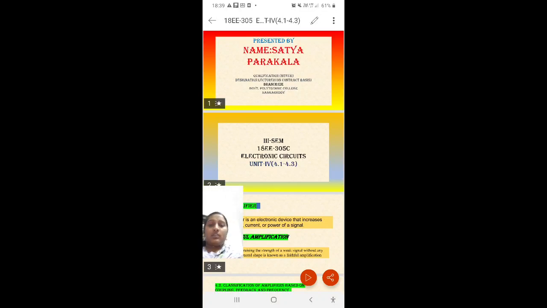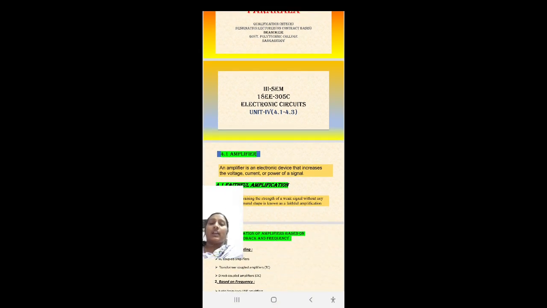Good evening. So today we are going to explain about amplifiers. That is the fourth unit of our third semester electrical subject. First of all, I already explained what is meant by amplifier in our last class. What is meant by amplifier? It is an electronic device that is used to increase the strength of a weak signal. So that is an amplifier.